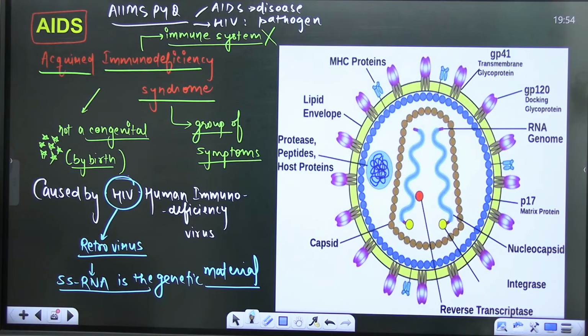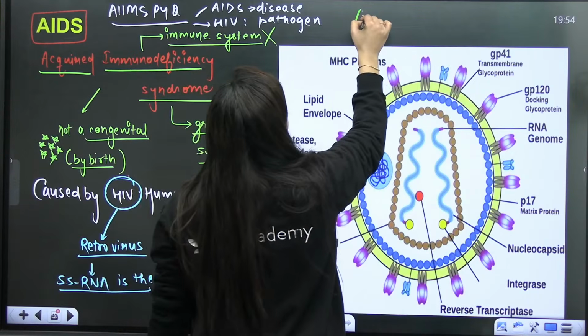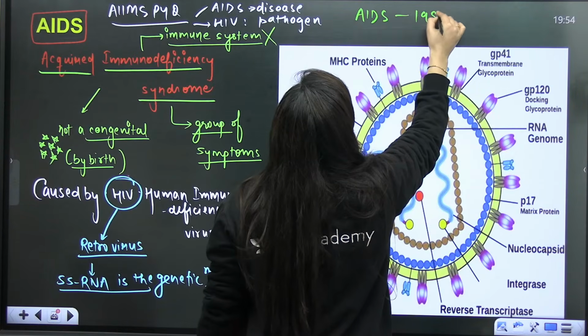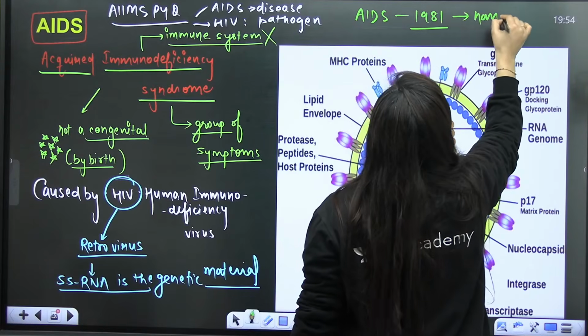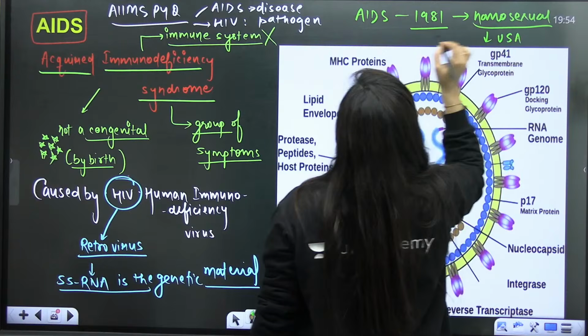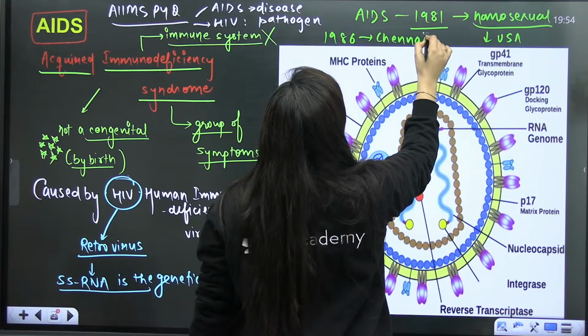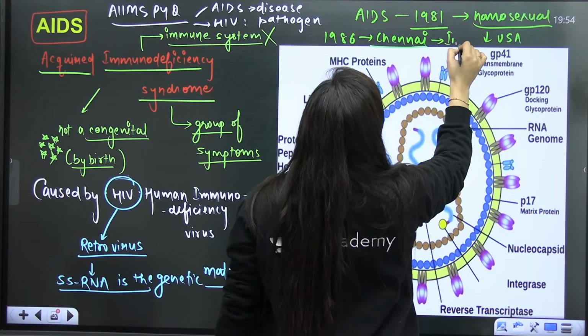So initially, if you read about its history, AIDS was discovered in around 1981 in homosexual individuals in USA. Then in 1986, the first case of AIDS was reported in Chennai in India.